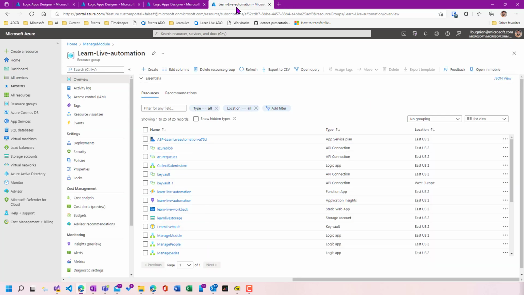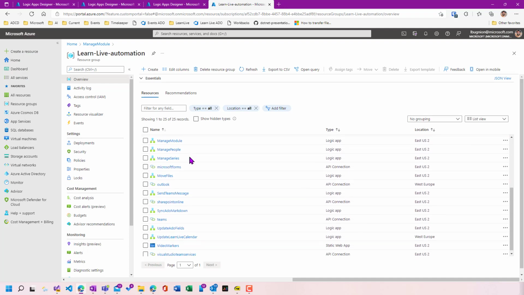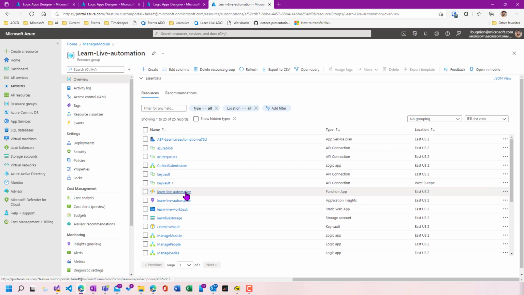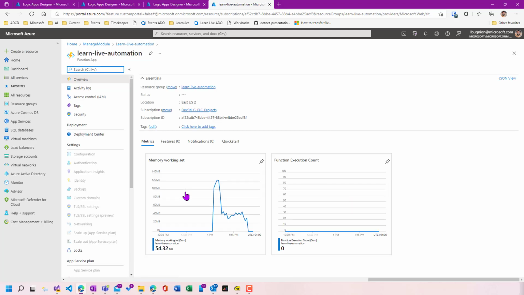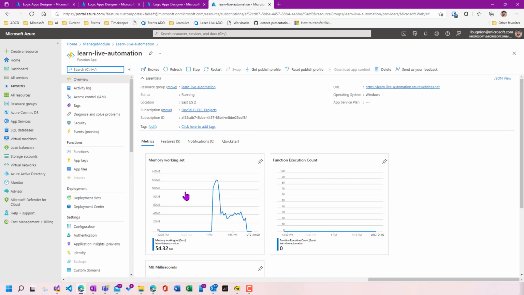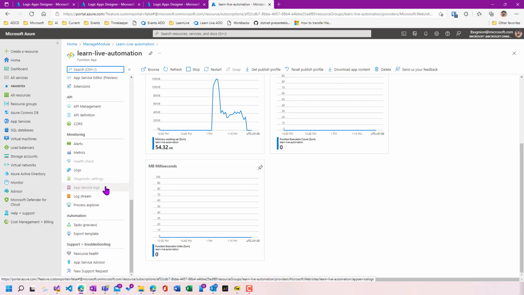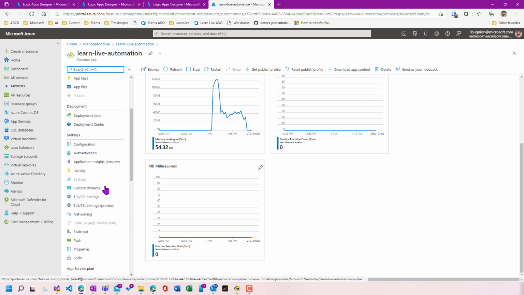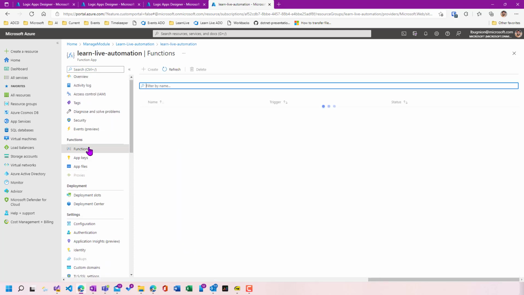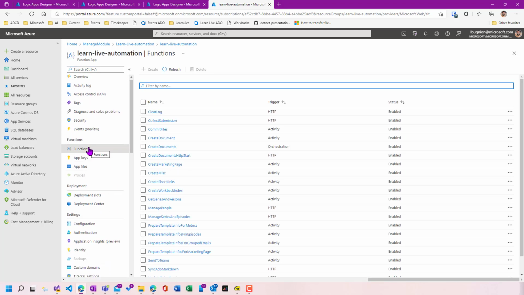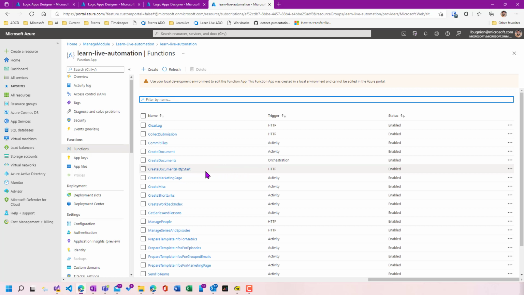Finally, the last thing I want to show you here, because time is running out, is the Azure Function application. I have one application with multiple functions which are running there. Like everything in Azure, I have all kinds of analytics, of metrics, of Application Insights, etc. And if I take a look at the functions, I see that I really have mostly some HTTP triggered functions.